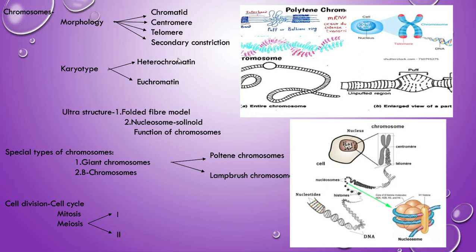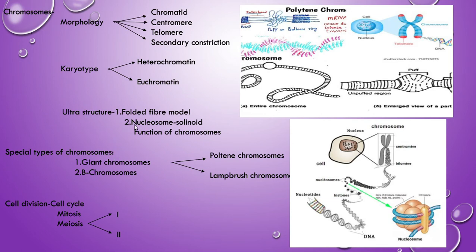Heterochromatin and euchromatin are also very important. Sometimes they ask the difference between heterochromatin and euchromatin. Heterochromatin stains dark in color and is highly condensed, they are grouped and joined together. That is called heterochromatin. Euchromatin is lightly stained. So you have to focus especially on these three: karyotype, heterochromatin and euchromatin. These will come as short questions.